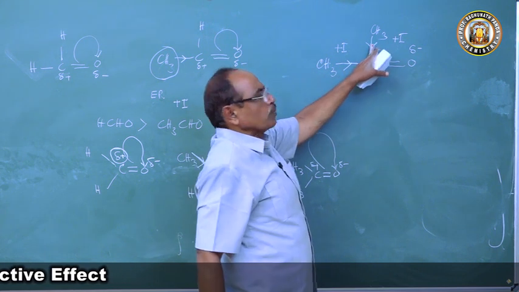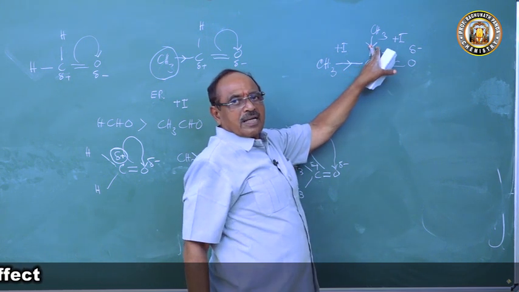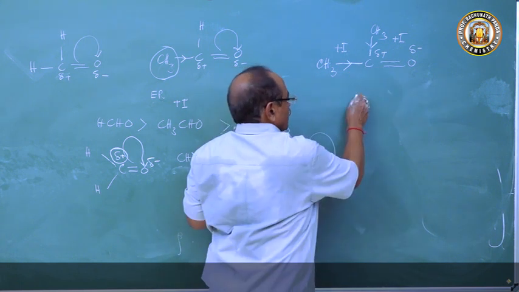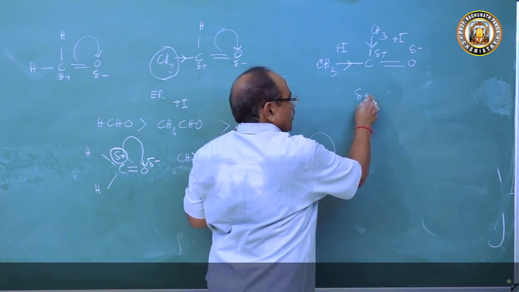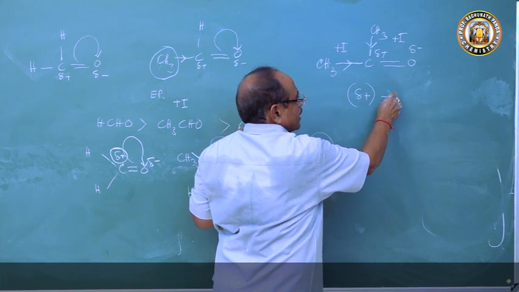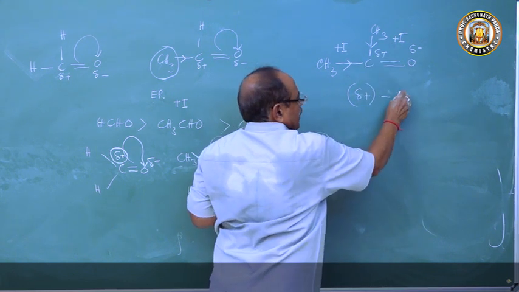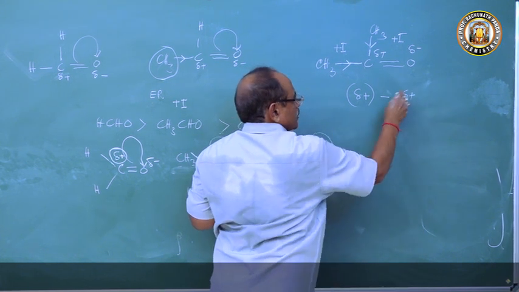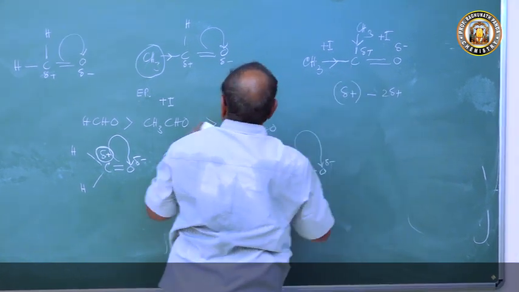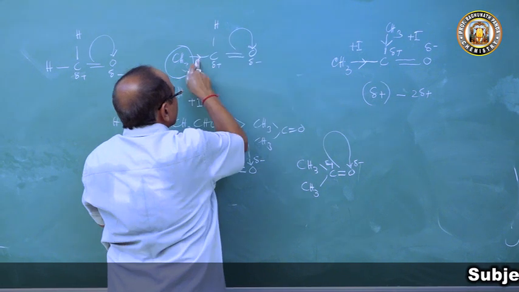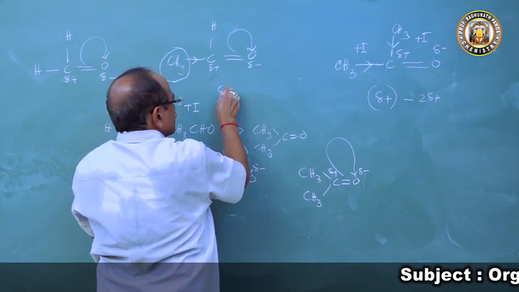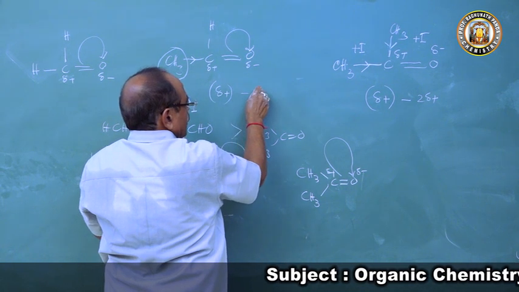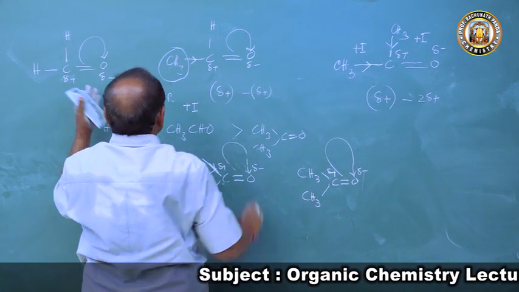Due to this methyl group having a plus I effect, and this methyl group also having a plus I effect, what will happen to the positive charge? Here you will have a delta positive twice decreased. Here the delta positive decreases by 1, so the positive charge decreases by 1, and here there is none.